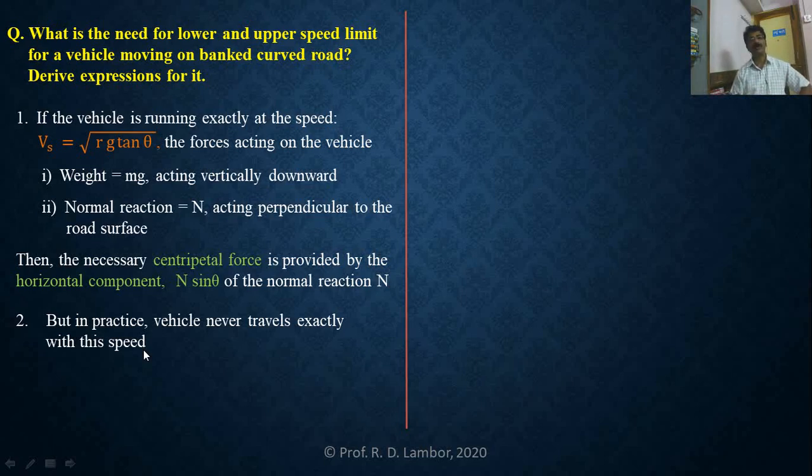Do you get my point? Are you getting my point? Practical मध्ये vehicles are never traveling exactly at the speed that you have derived with this formula. The driving speed may be less than that safe speed, may be greater than that safe speed.